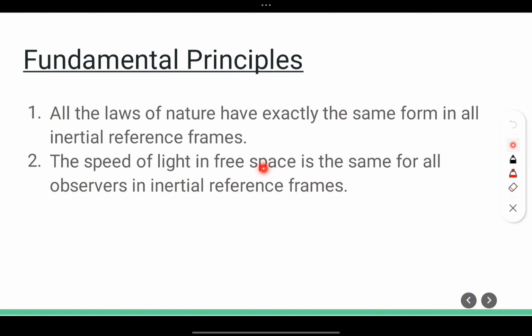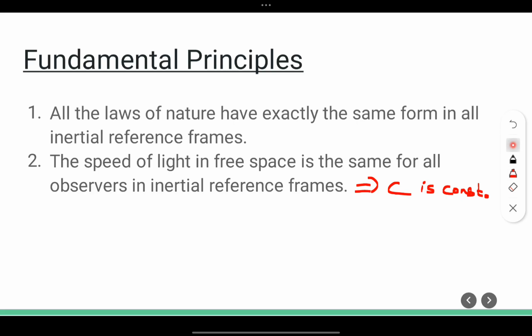So it means that in free space, whatever constant velocity an observer is moving with, the speed of light is constant. The speed of light is a universal constant, that is, c is constant. C is constant even for a moving body, whether the observer is moving or at rest. In all inertial frames, the speed of light is constant, for an observer moving at a constant velocity.